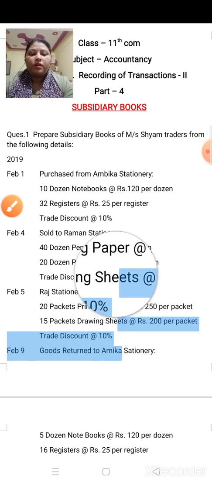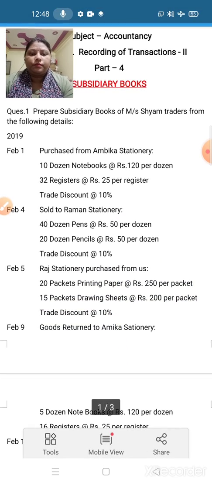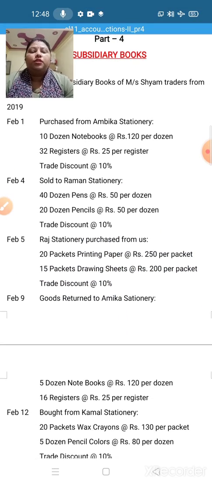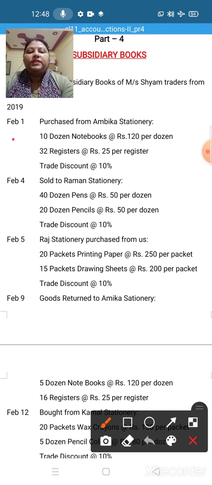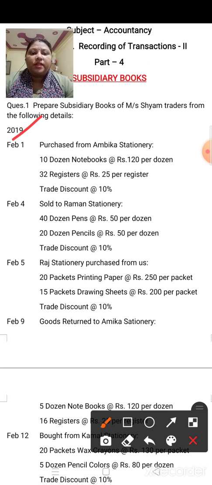Now, this first Feb transaction, you have to take in which book? Subsidiary books you know: purchase book, sales book, purchase return, sales return, and journal proper. Purchase from Ambika Stationery.